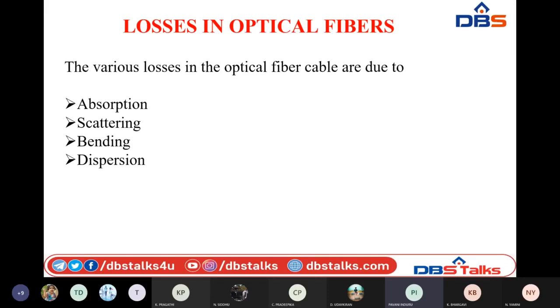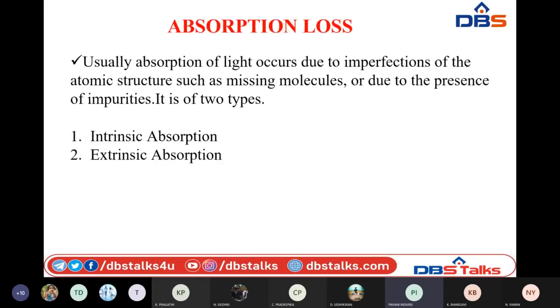So now let us discuss what is absorption loss. So absorption means what? If something is taken inside of any material, that is nothing but absorption. So absorption loss will occur in case of optical fibers. So whenever there are imperfections present in the atomic structure of the glass or plastics, that means, we have discussed that the optical fiber cables, core and cladding, are especially made by either glass or plastics.